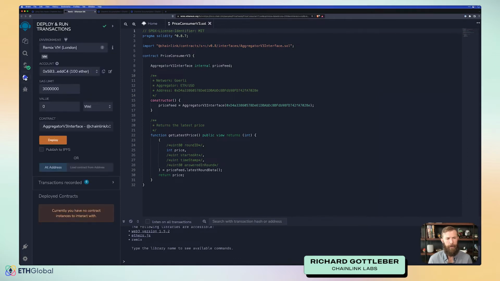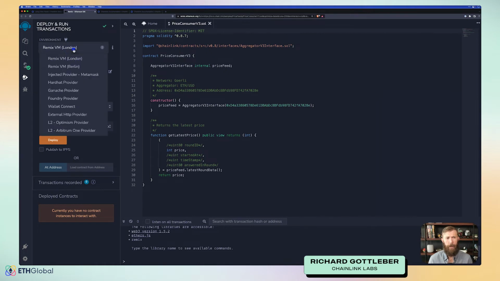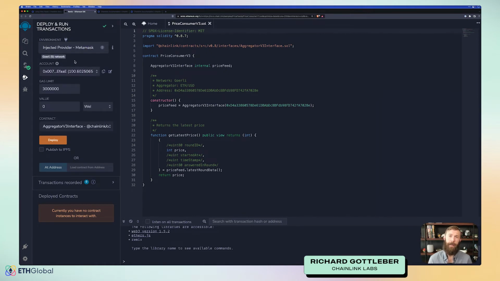If we head on over here to the deploy and run transactions, we'll need to ensure that our environment is our injected provider. That will take the wallet from your browser and inject it into Remix so that you can interact with the blockchain. In this example, I'm using Brave and I'm also using the Brave wallet, but it functions basically the same as MetaMask.